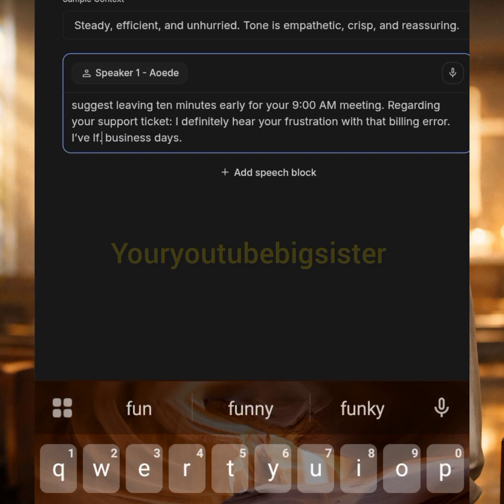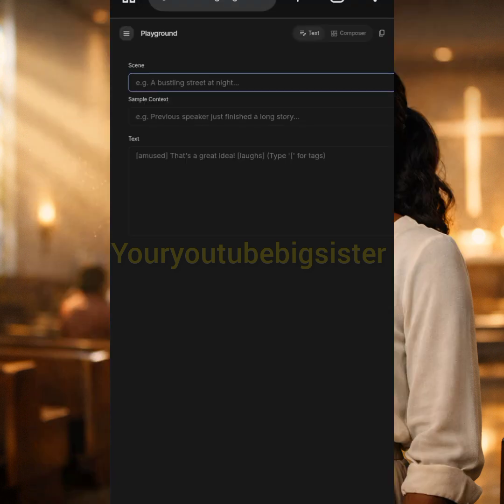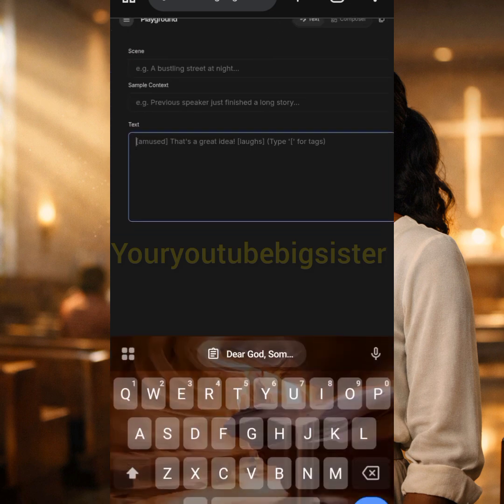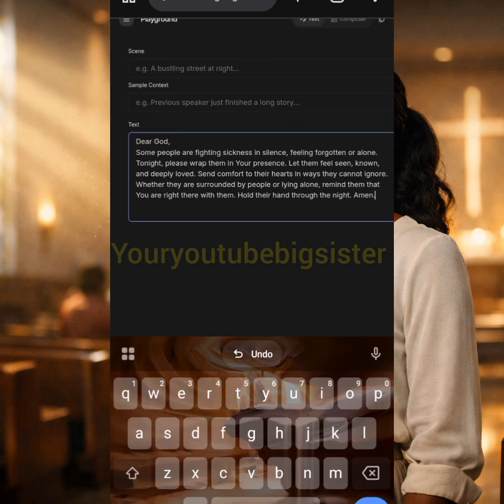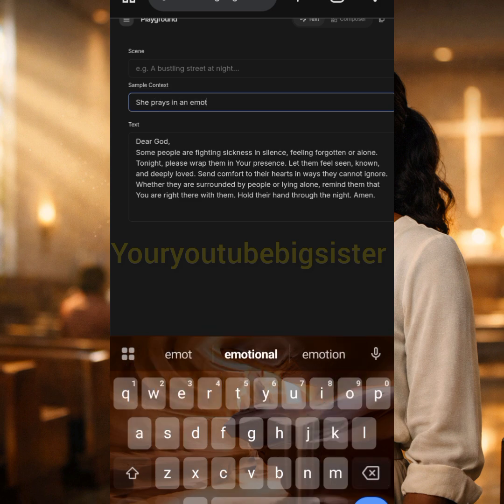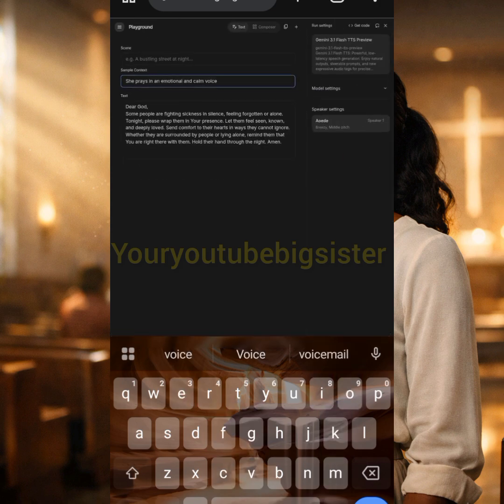So this is me deleting it. Then once you're done deleting everything, you now have to paste the prompt you copied from ChatGPT. That's our prayer. We have to paste it here, right? Then this place says sample context. You come here and say, pray in an emotional and calm voice, right? She prays in an emotional and calm voice.